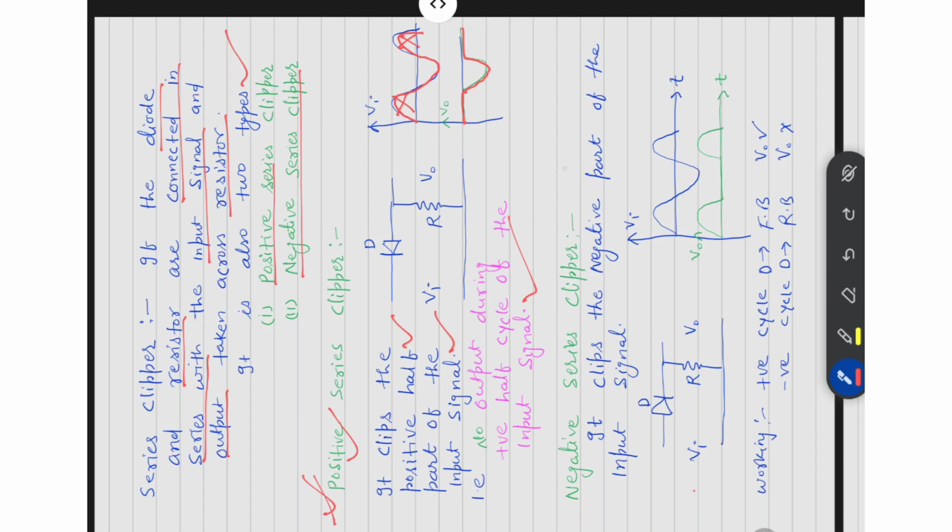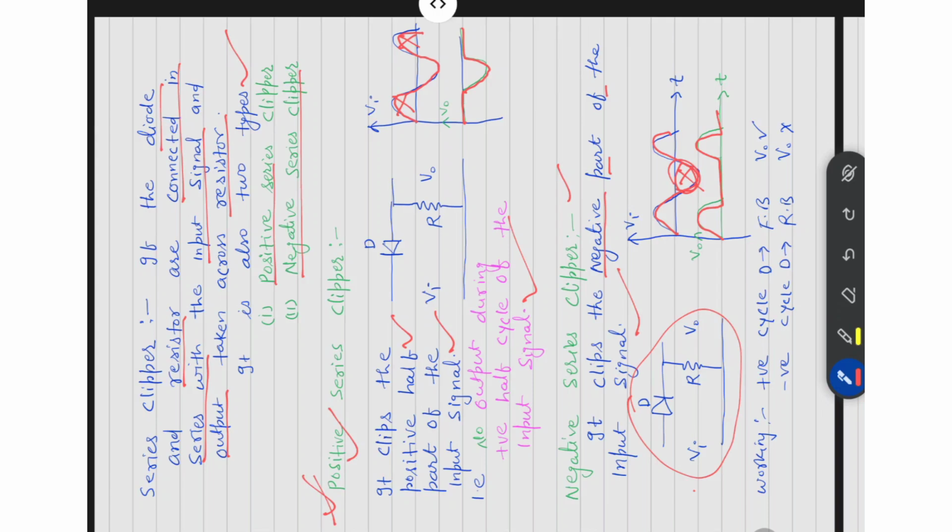Similarly, this is the circuit diagram for the negative series clipper. It clips the negative part of the input signal. Means this is the input signal, and it clips the negative part. This part will be removed and the output will be this. This is known as negative series clipper, means the negative part will be removed.